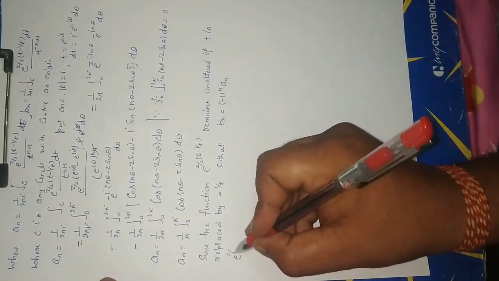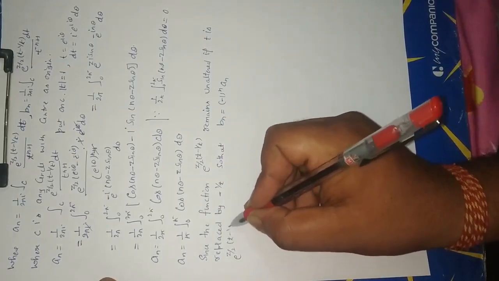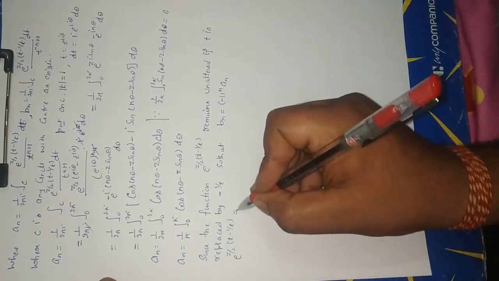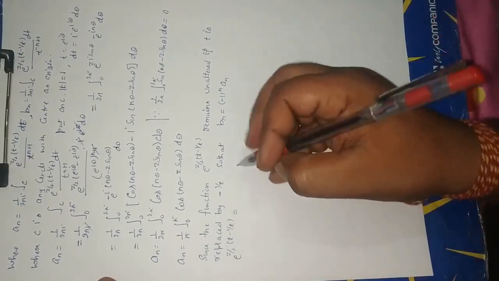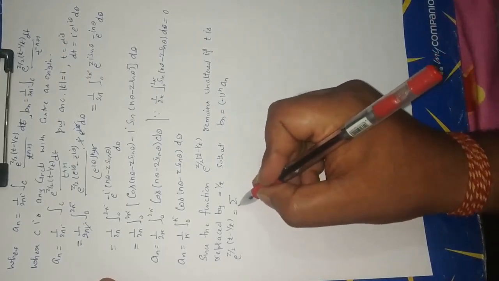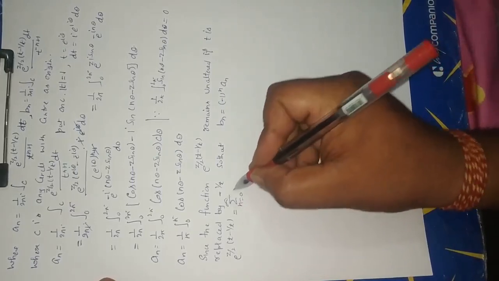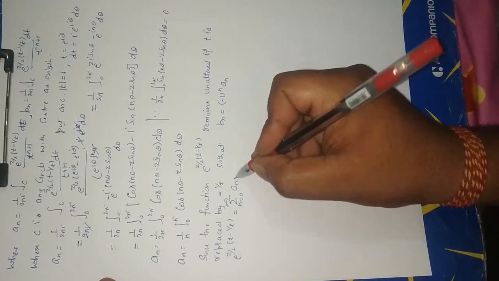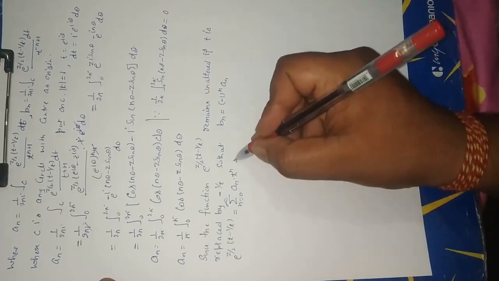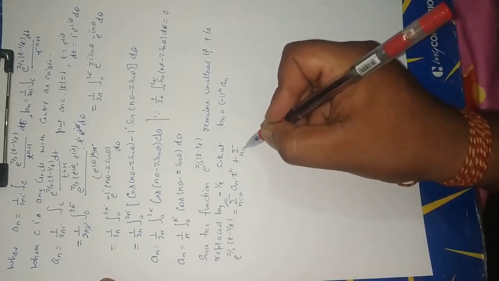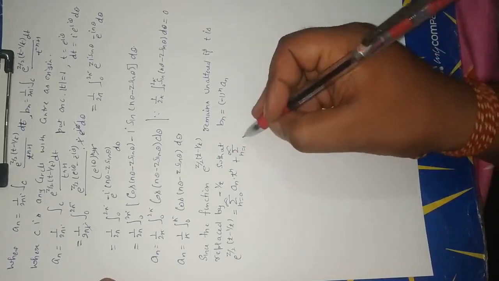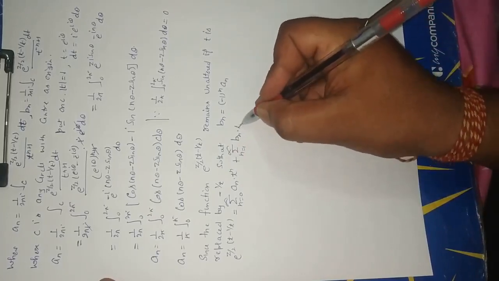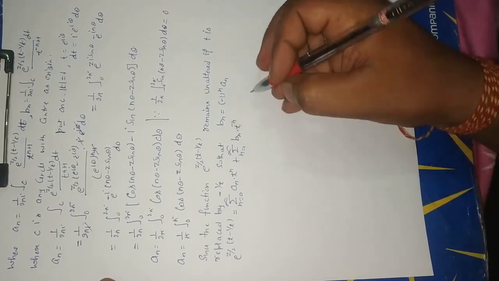e to the power z by 2 (t minus 1 upon t) is equal to summation n is equal to 0 to infinity an t to the power n plus summation n is equal to 1 to infinity bn t to the power minus n.